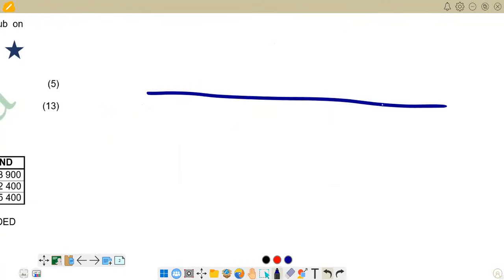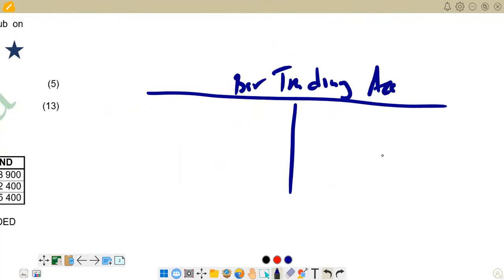So this is our bar trading account. Remember, this is the debit side and this is the credit side. And what's supposed to be on the debit? The balance that we are given at the beginning of the year. At the debit, we should have the opening inventory.